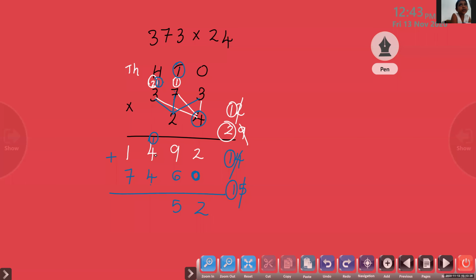1 plus 4? No, 4 plus 1. After 4, what is the next number? 5. Then 5 plus 4, you can count. 5 plus 4? 6, 7, 8, 9. 9. Now 7 plus 1?